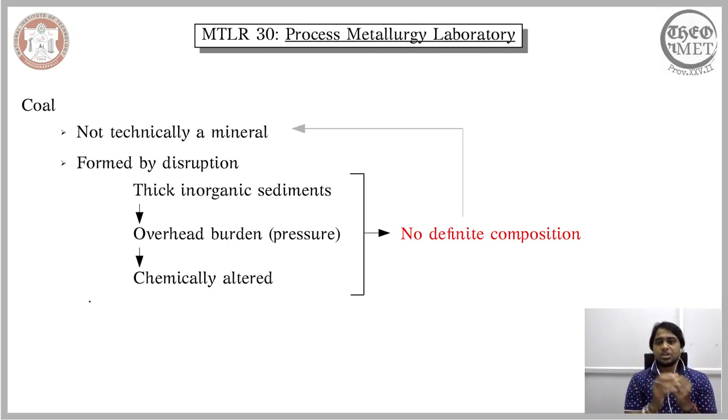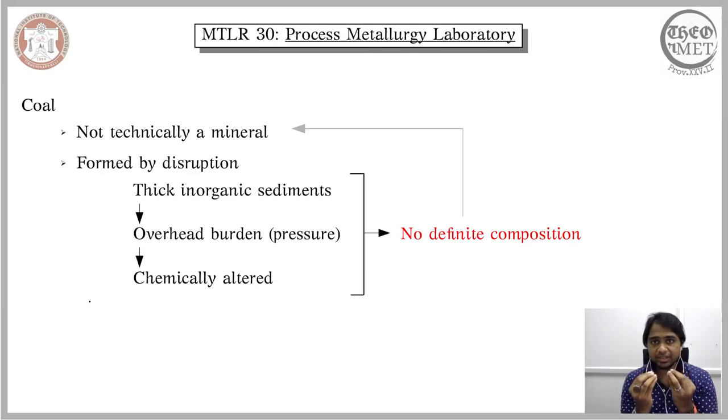In this way it is also significantly different from minerals. So when you have a mineral, again from an economic standpoint, that does not have a definite chemical composition, then it becomes highly difficult for us to adopt a conventional technique to understand its chemical composition. And even if we try to understand its chemical composition, depending on the place you are, or the coal that you consider, the chemical composition would be significantly different. So we won't be able to have a unifying set of composition to distinguish coal. Therefore, different approaches are being taken in order to understand the properties of the coal.